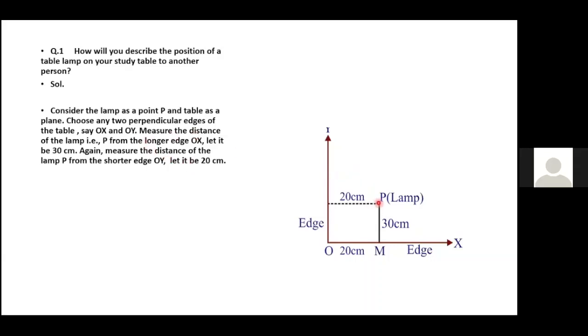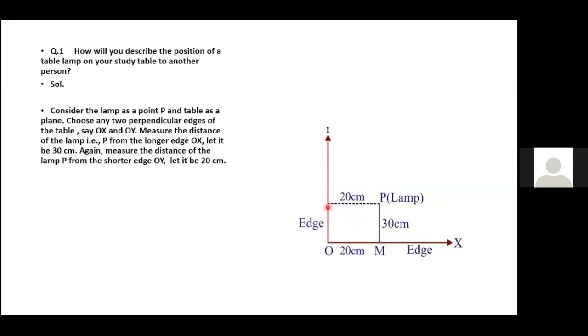Here is a lamp. You need to describe the position of the table lamp. Choose any perpendicular edges. I'm taking these two perpendicular edges, OX and OY. OX and OY are the perpendicular edges. I'm taking PM as 30 centimeter. Again, measure the distance of the lamp from the shorter edge OY. Let it be 20 centimeter.